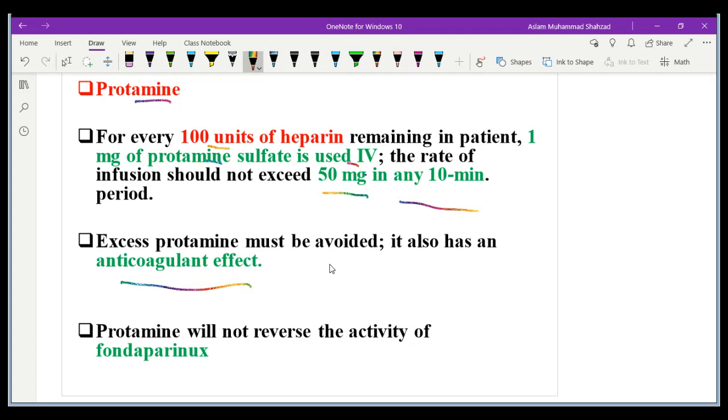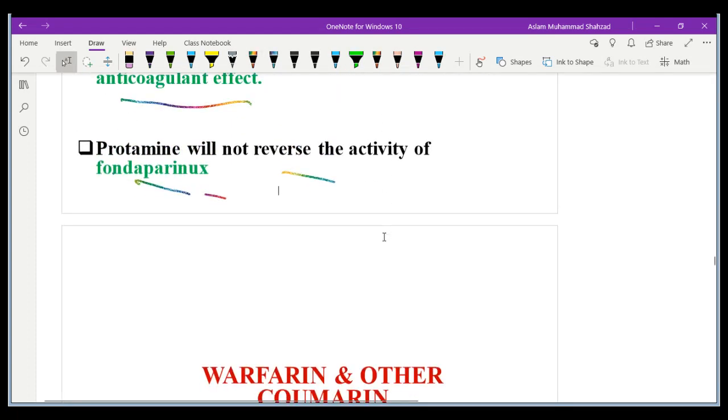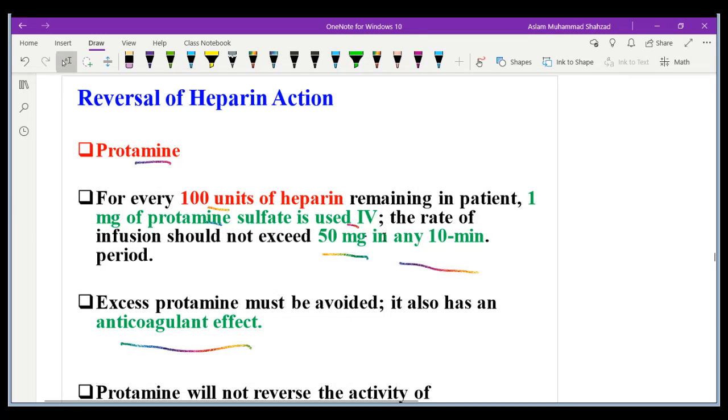But the problem is that if the patient is given fondaparinux, protamine will not reverse the activity. So that's a disadvantage of fondaparinux. Although we get the benefit that we can give only a one-time dose, that's the problem.